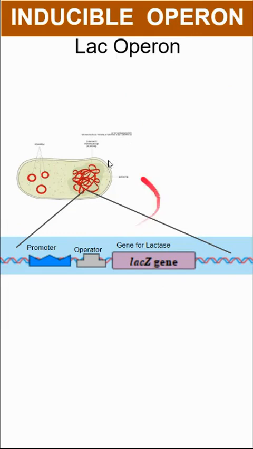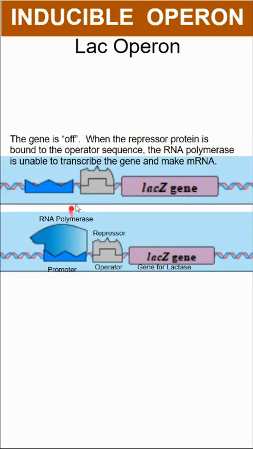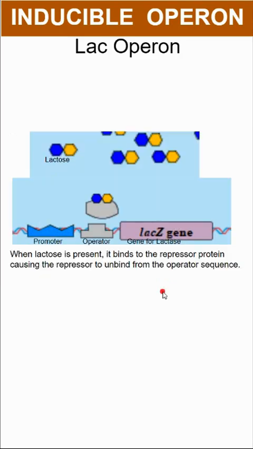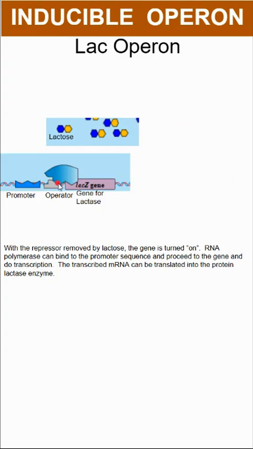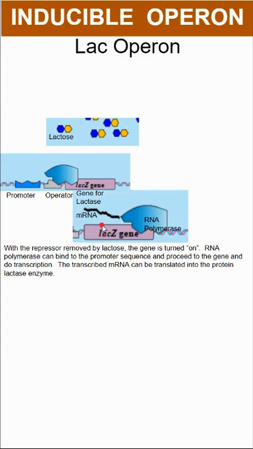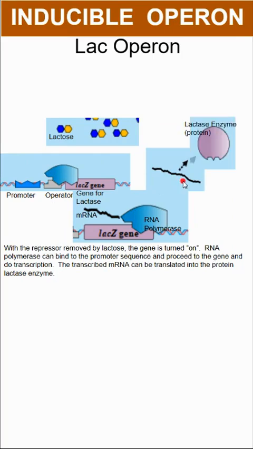So, another time through this, when we look at that circular chromosome in the bacteria, there's going to be a sequence where there's promoter, operator, and genes. It's going to be off when there's a repressor on the operator, because RNA polymerase is going to get blocked and cannot do transcription. When lactose is present, it will lift the repressor off of the operator, which then allows RNA polymerase to bind, to do transcription, and ultimately that messenger RNA will be translated into the lactase enzyme.